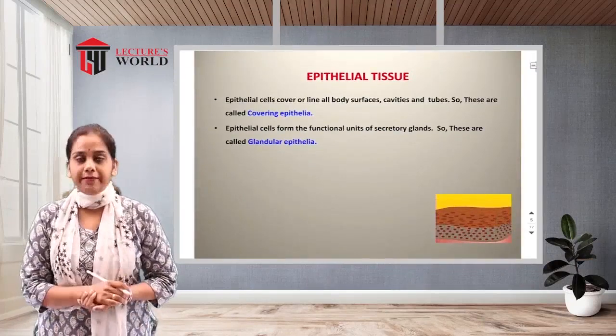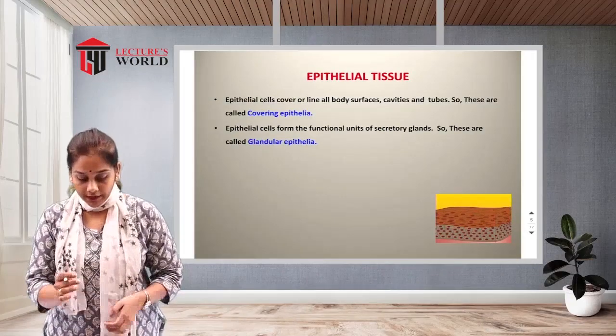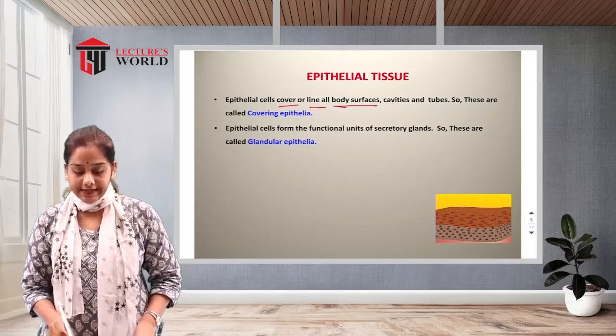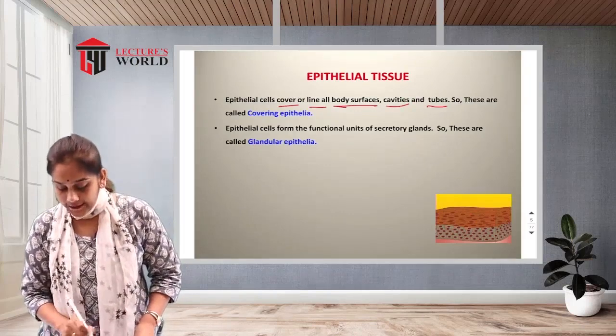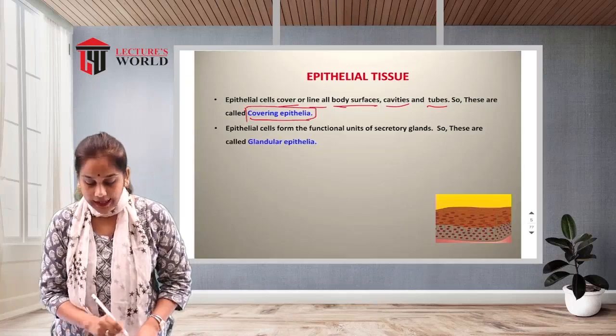First one is the epithelial tissue. Epithelial cells cover or line all the body surfaces, cavities and tubes. These are called the covering epithelia.